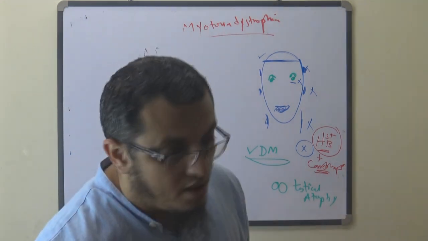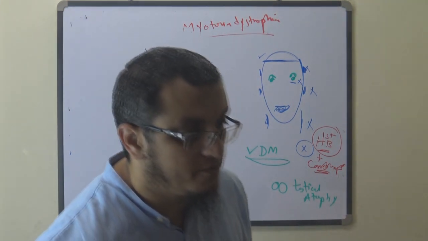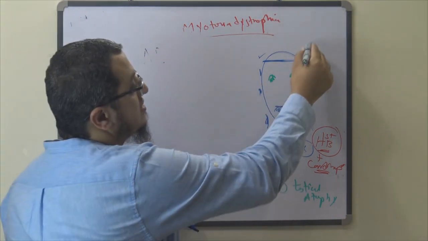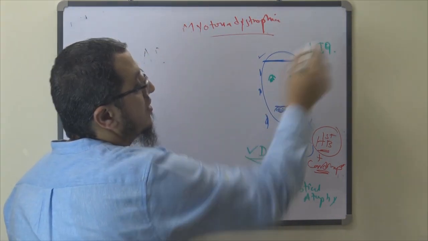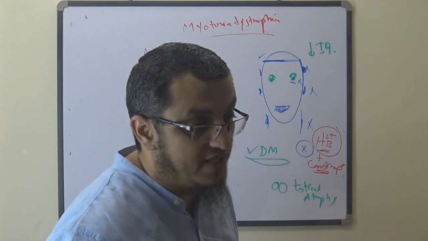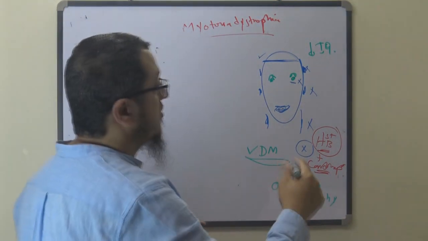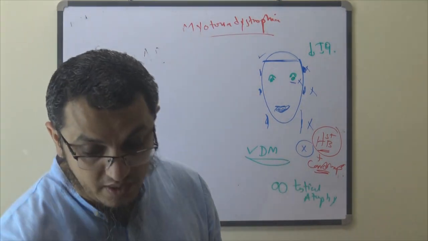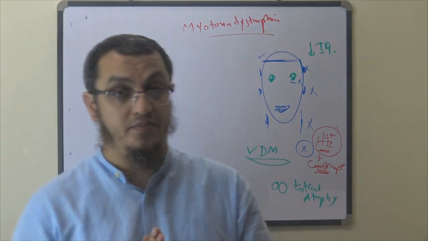Mentally, there is decreased IQ, decreased intellectual ability. There is also weakness in the arm and leg.